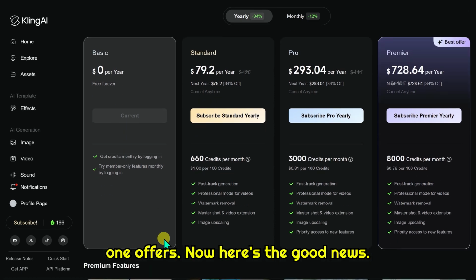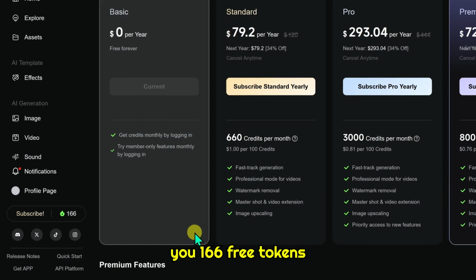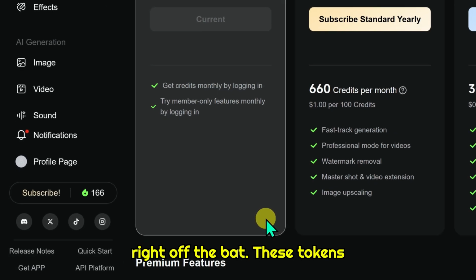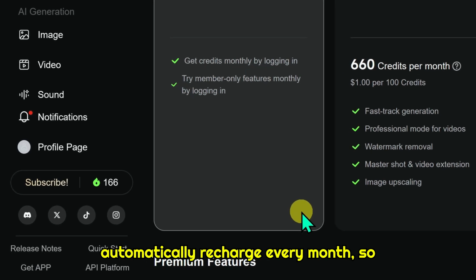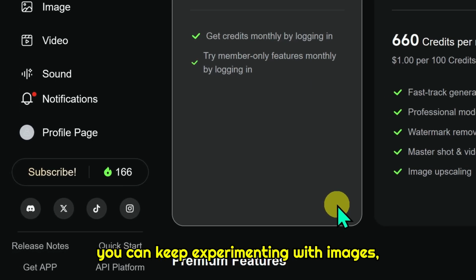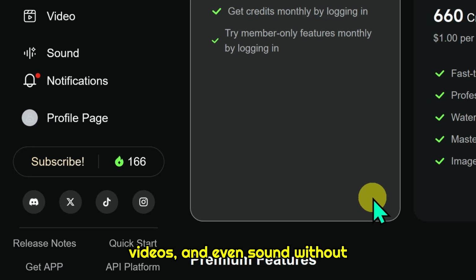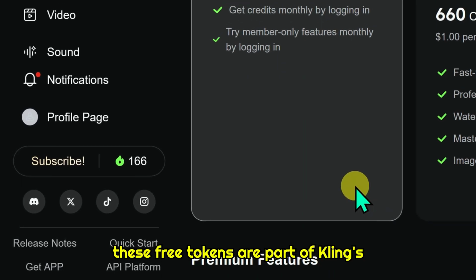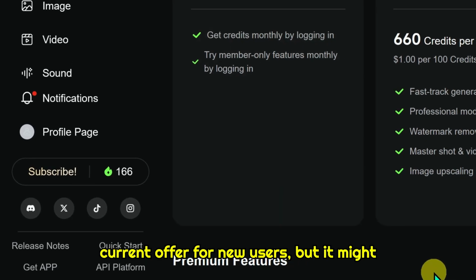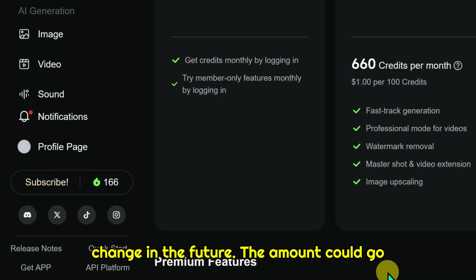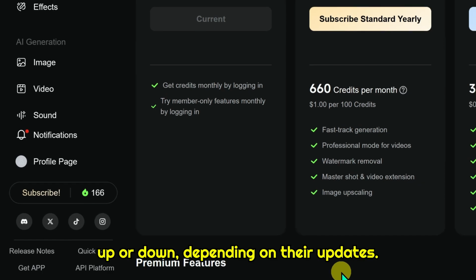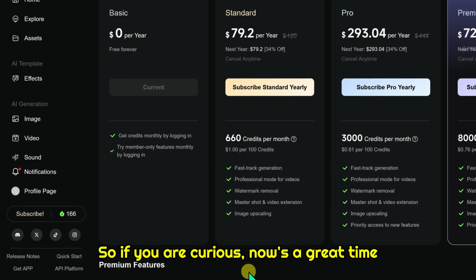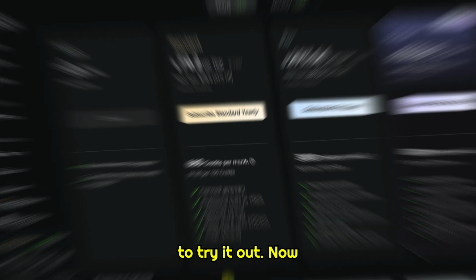Now here's the good news. When you create an account, Kling gives you 166 free tokens right off the bat. These tokens automatically recharge every month, so you can keep experimenting with images, videos, and even sound without spending a dime. Just keep in mind, these free tokens are part of Kling's current offer for new users, but it might change in the future. The amount could go up or down depending on their updates. So if you are curious, now's a great time to try it out.